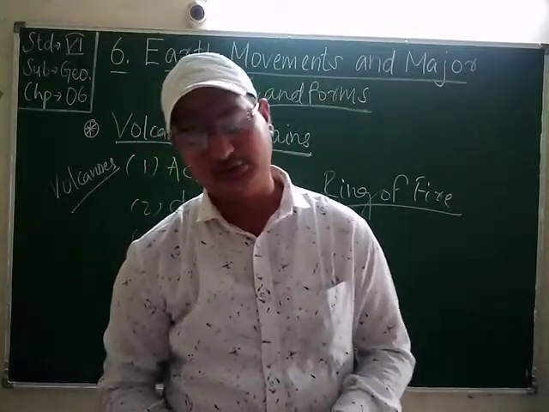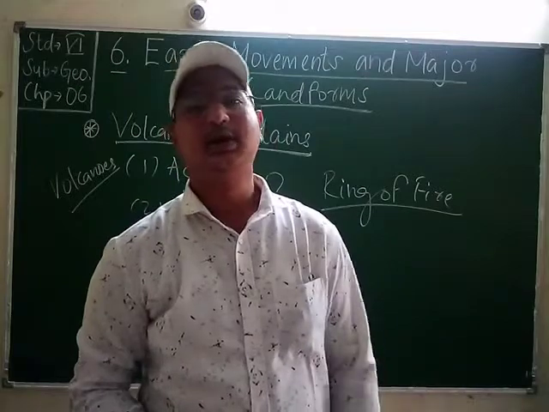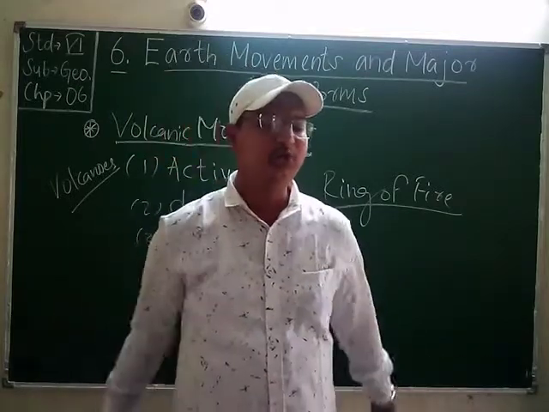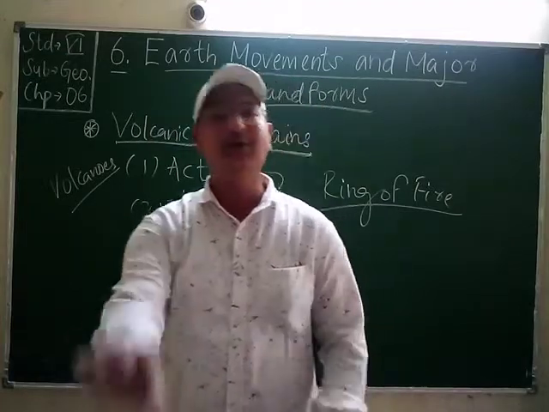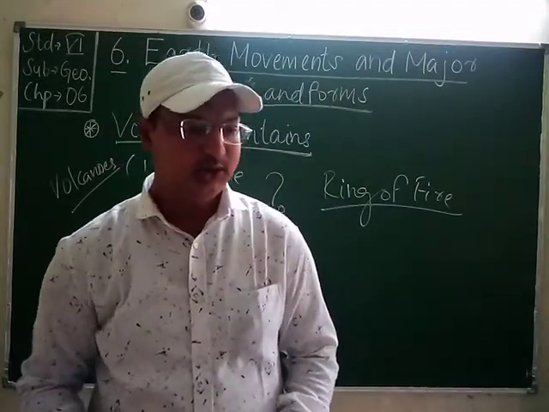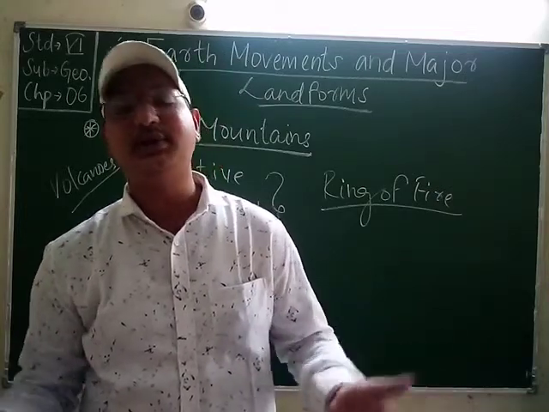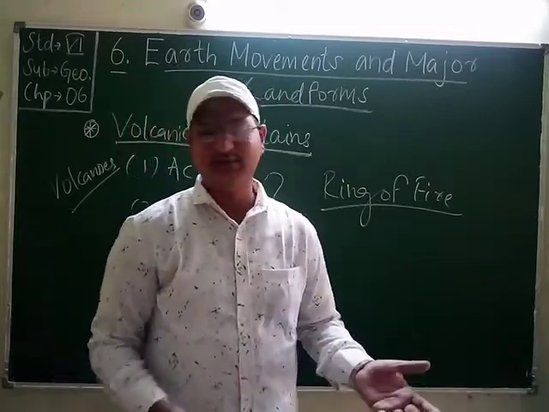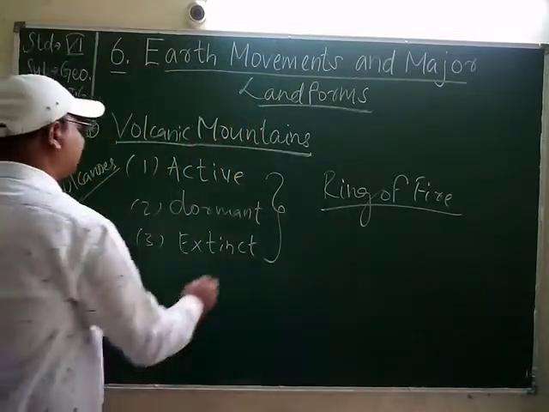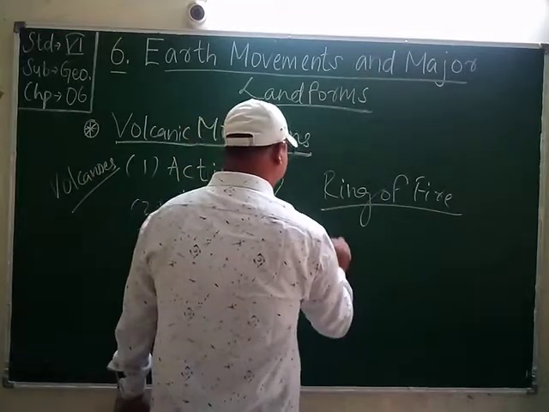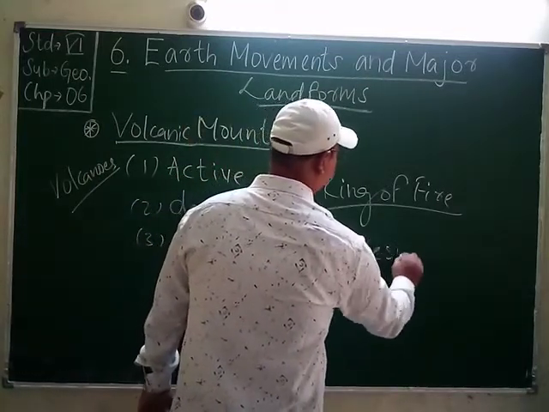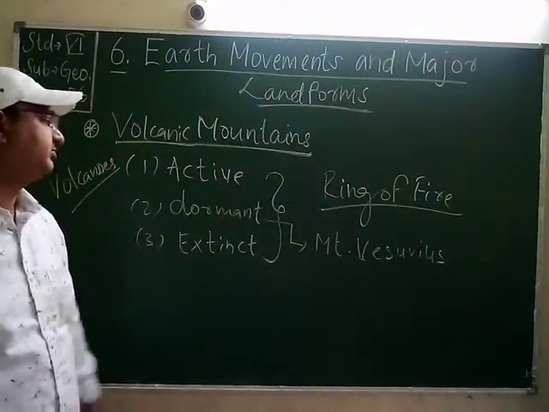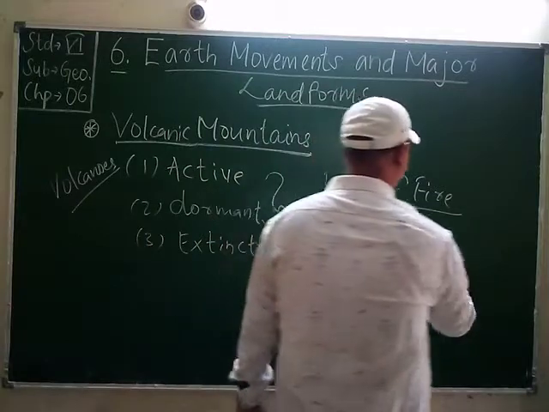Students, what are dormant volcanoes? Dormant means sleeping. Dormant volcanoes are also called sleeping volcanoes. They do not erupt over a long period of time, but they may erupt suddenly. But they are sleeping now. Mount Vesuvius in Italy is a good example of a dormant volcano.